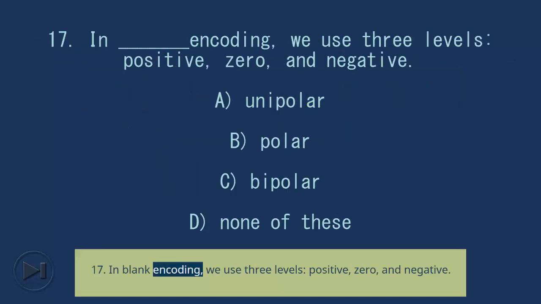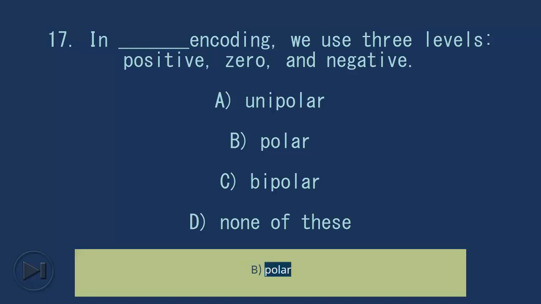17. In blank encoding, we use 3 levels: positive, 0, and negative. A. Unipolar. B. Polar. C. Bipolar. D. None of these. Answer, C. Bipolar.